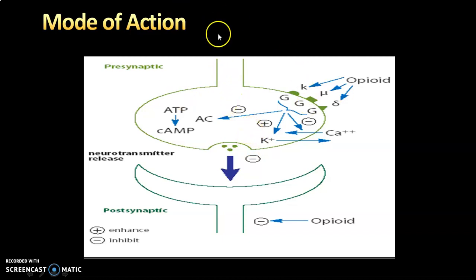So assume that this is the periphery, and from the periphery the impulse of pain is coming toward the brain. Okay, so two modes of action are possible, and I'll explain both to you. Just assume that the pain signal is coming from the periphery. The neurotransmitter available inside this nerve needs to be released, and this ruptured vesicle releases the neurotransmitter, and this neurotransmitter then binds with the other neurons over here, isn't it? And in this way the signal goes toward the brain, isn't it?